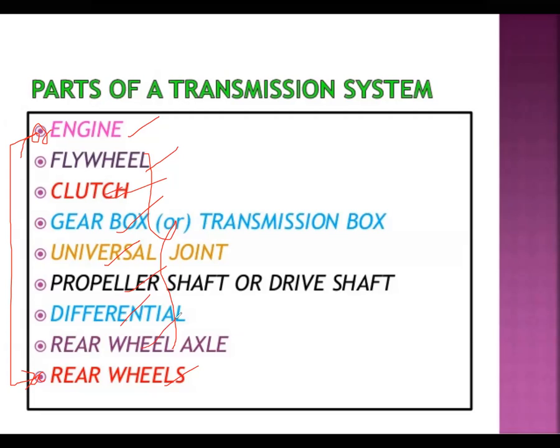So how many components in total here? 1, 2, 3, 4, 5, 6, 7 components between the engine and the rear wheels.